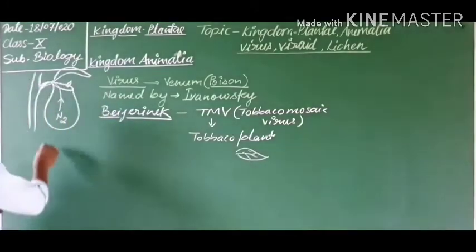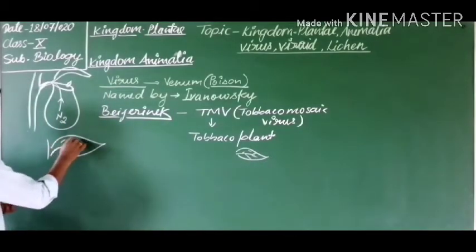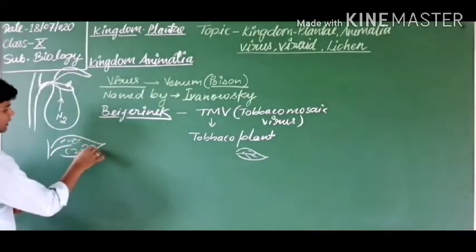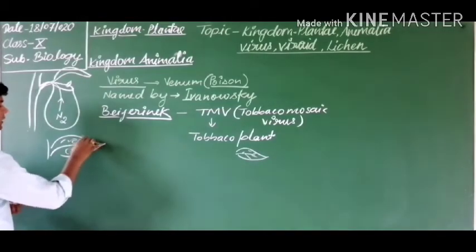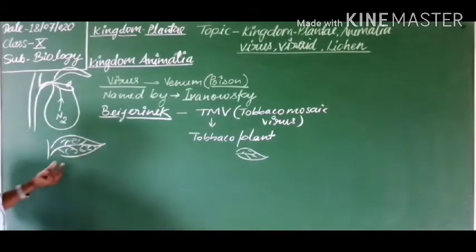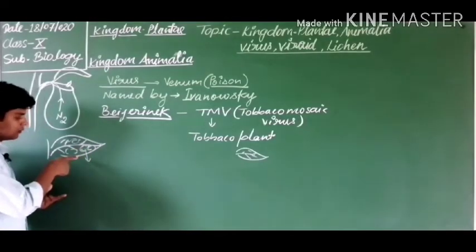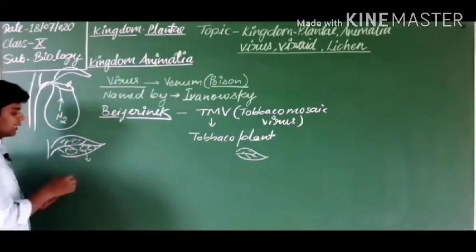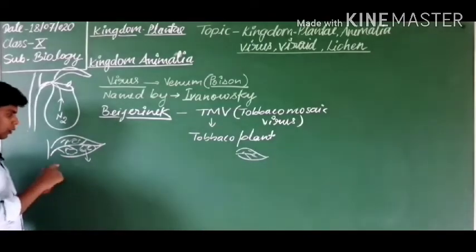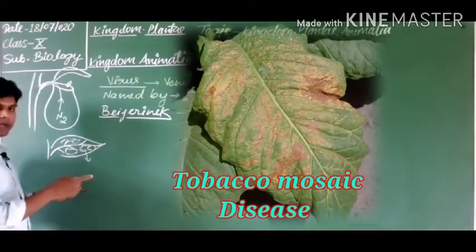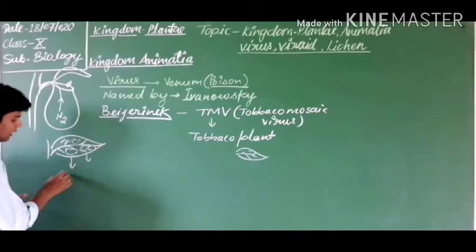Suppose this is the leaf, and these are the spots on the leaf of the tobacco plant. Due to the presence of these spots, it is known as the tobacco mosaic disease. Mosaic means spot. Tobacco means in the tobacco plant, in the leaf. Mosaic spots are found on the leaf of tobacco. That is why this disease is known as the tobacco mosaic disease.